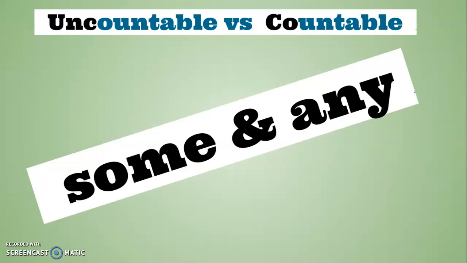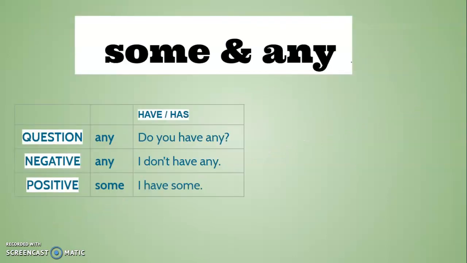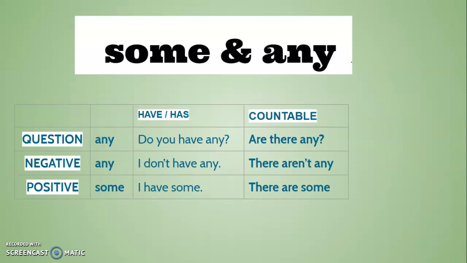Also used with countable and uncountable nouns are the words some and any. And it's important to remember how to use these correctly. So when we have questions about quantity, do you have any? We use any. When it's a negative, I don't, we also say any. But when it's a positive, we say some. Any, some. When we look at countables, we would say, are there any potatoes? Are there any pencils? Reply, there aren't any pencils, there aren't any potatoes. Positive, there are some.